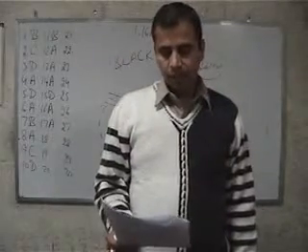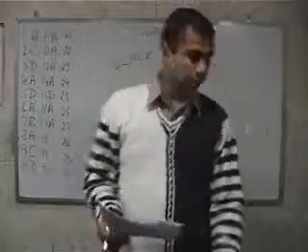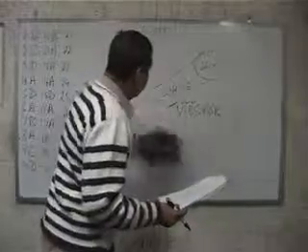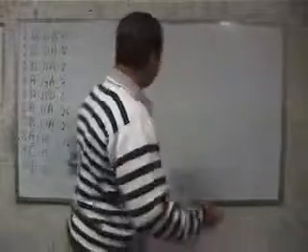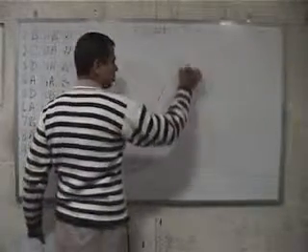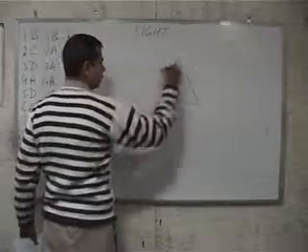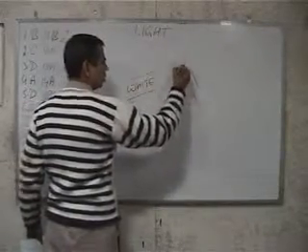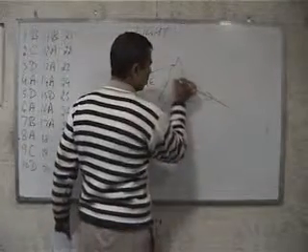Okay, question number 18. The splitting of white light into several colors on passing through a glass prism is due to. This is what we just discussed, that the refractive index of any given medium is different for different colors. So when white light is going towards a prism, it is going to deviate all these colors.